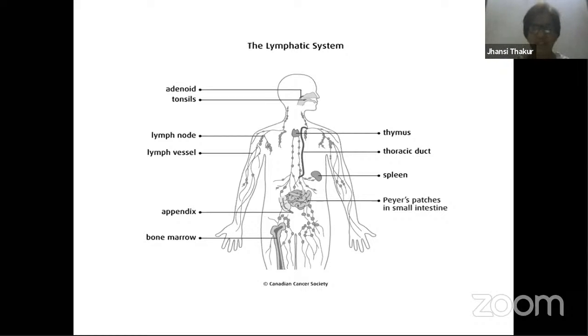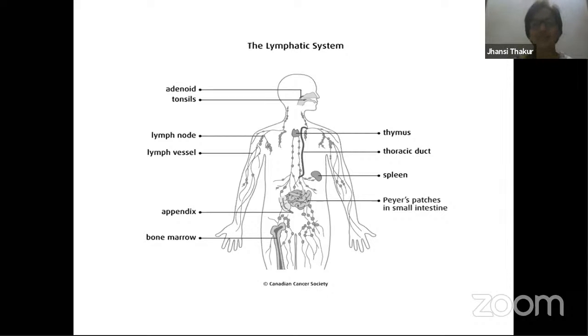Some of the lymphoid organs I already showed you in this slide previously. Peyer's patches in the intestine, then our spleen, our tonsils, all these are primary lymphoid organs. Secondary lymphoid organs are small nodes found at various places in our body. Have you seen that whenever you suffer from some fever or some kind of pain, you can find small swellings in your body? Those are lymph nodes. They get enlarged because the number of WBCs there increases to fight the pathogens or infecting agents.